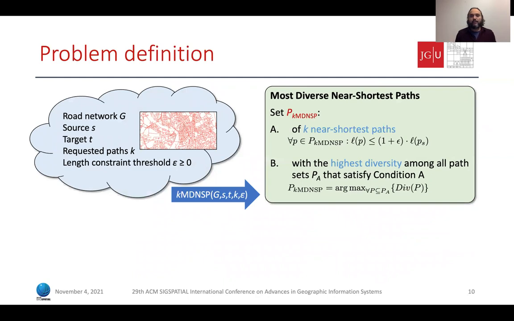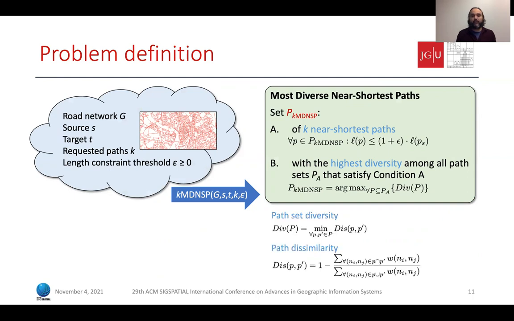The result of a KMDNSP query is a set of exactly k near shortest paths, meaning that every recommended path has a length at most 1 plus epsilon times the length of the shortest path. And among all sets of paths that satisfy the first condition, the result set has the highest diversity, which is defined as the lowest pairwise dissimilarity among the paths in the set.